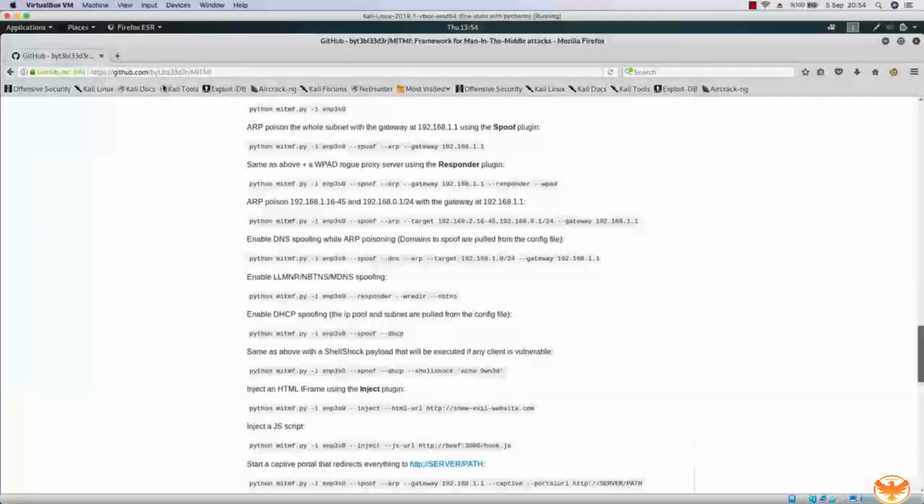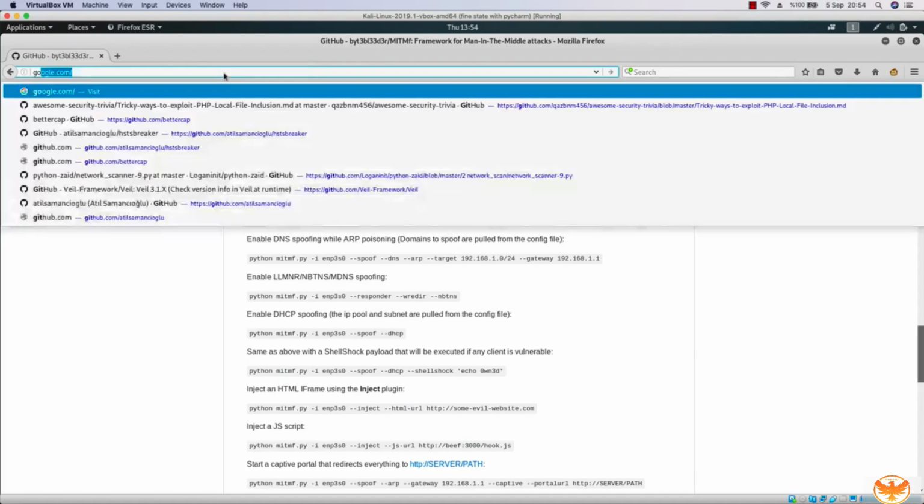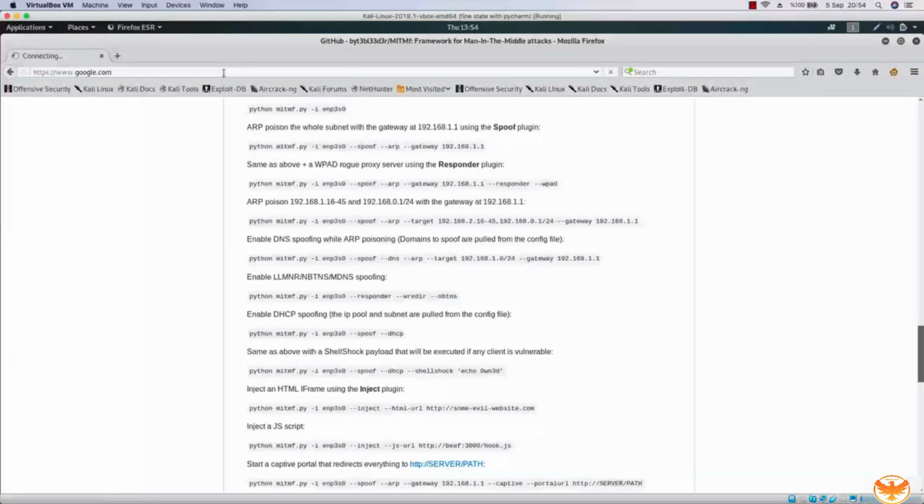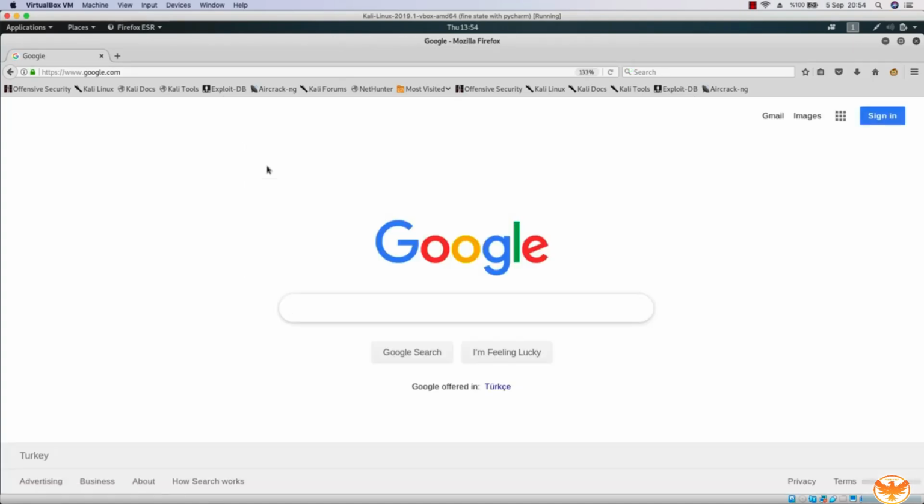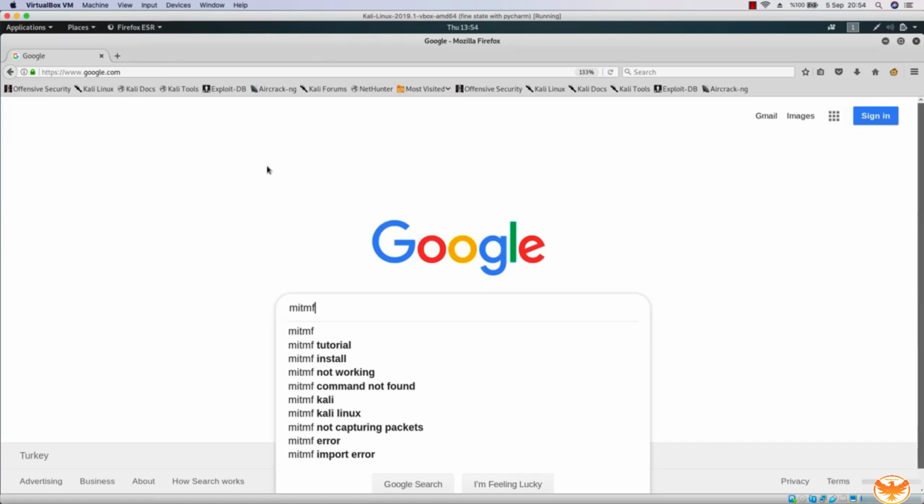The framework is actually kind of outdated right now. So let me go to google.com and show you what I mean. By outdated, I mean it's not being updated anymore. However, it works, and it works better than Bettercap in some circumstances, okay?